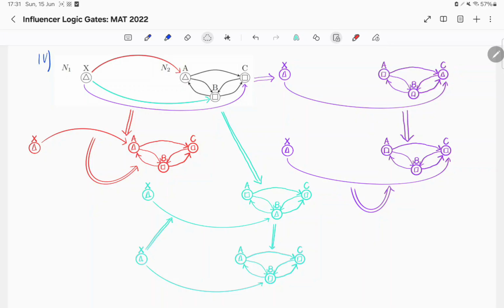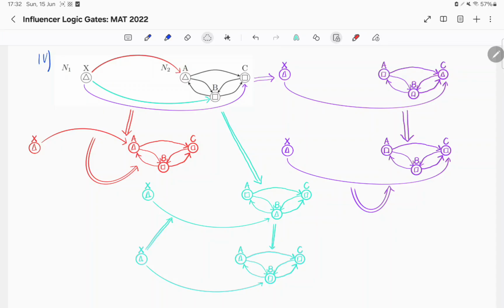Advancing one step, we'll notice that X and C do not change their opinions. However, A will take on B's opinion because A sees that B is a square. B will see that A and X are triangles and B is a square, and therefore B will change their opinion to triangle.